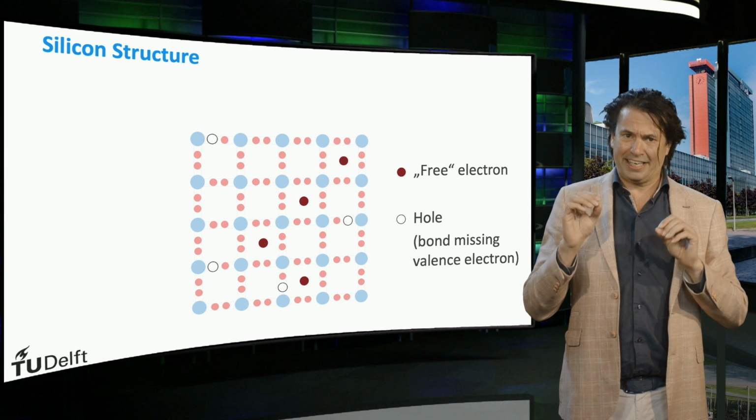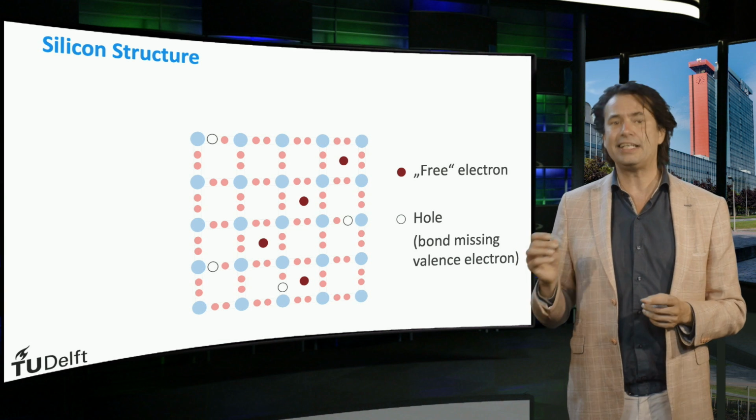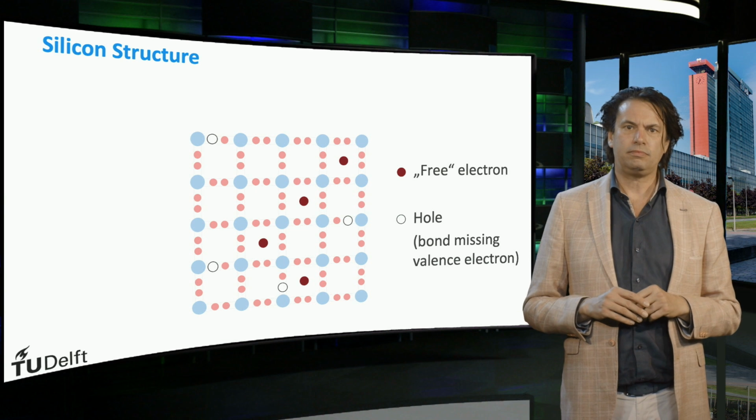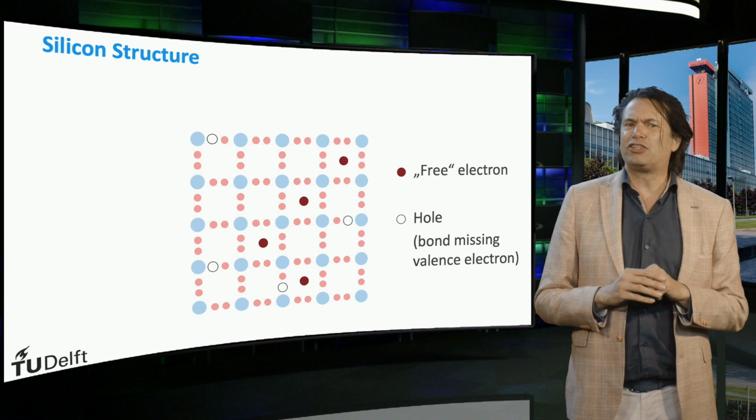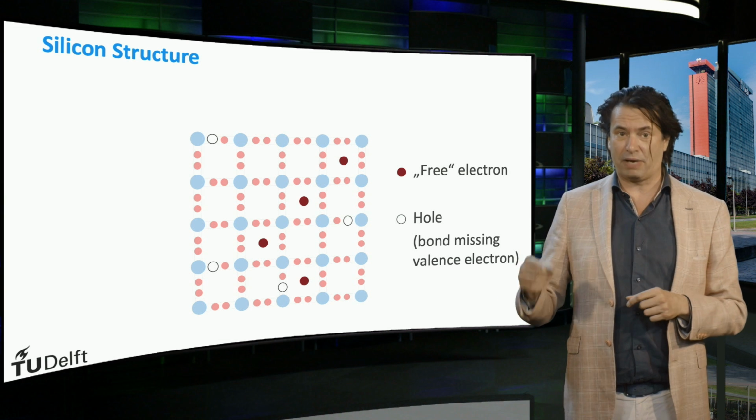It means that the density of electrons and holes are the same in the material. We can intentionally incorporate impurities in the material. This is called doping. Doping can have a significant effect on the charge carrier density, which I will explain now.